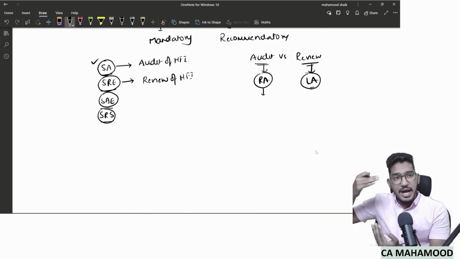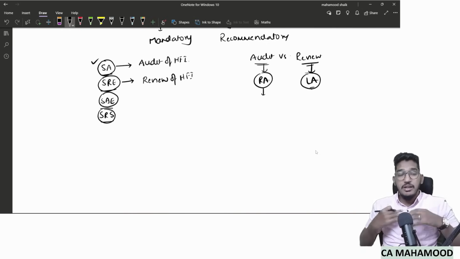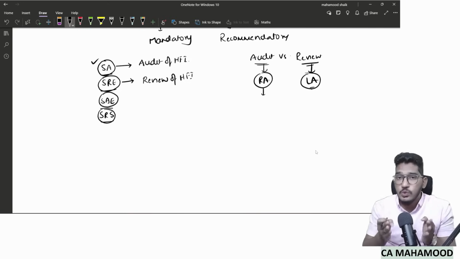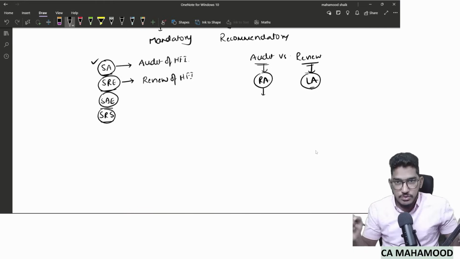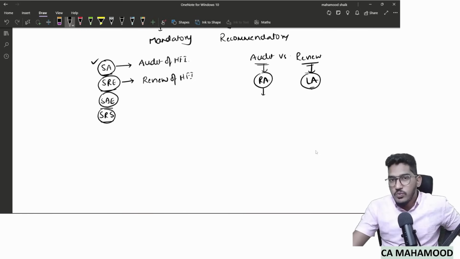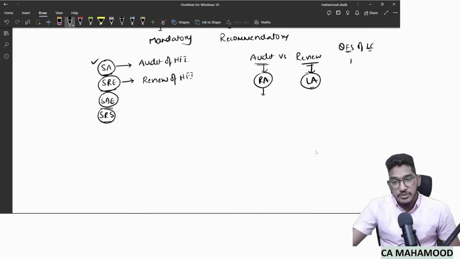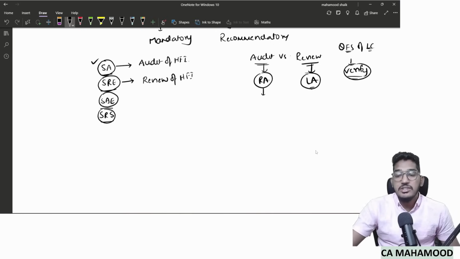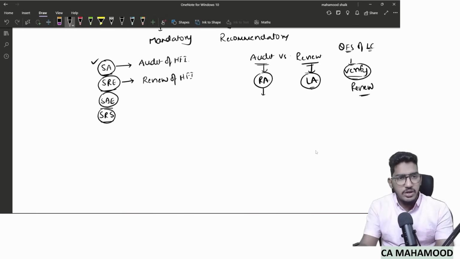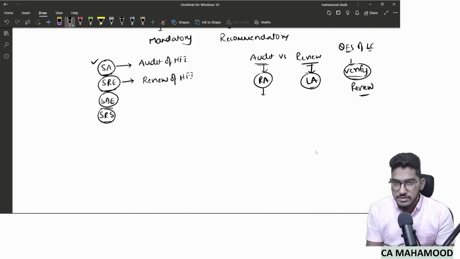Now, review is even far lesser than reasonable assurance. In a review assignment, we don't even get reasonable assurance. We get only limited assurance. For example, if I have to give you one example of a review engagement, quarterly financial statements of listed companies will be verified by the auditor, but that verification we don't call audit, we call it review. Why? Because there the scope of the auditor's verification is very limited. He will not even check the supporting documents. He will check whether quarterly financial statements are presented properly or not. That's it. So whenever you are doing assignments like review of historical financial information, then SREs will become applicable.